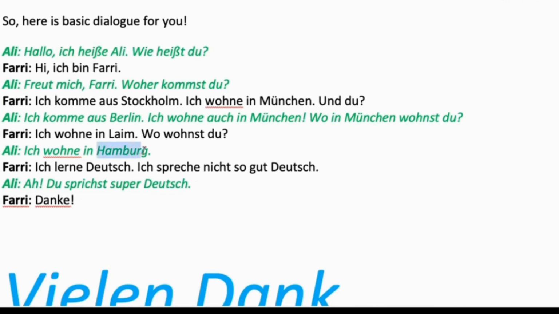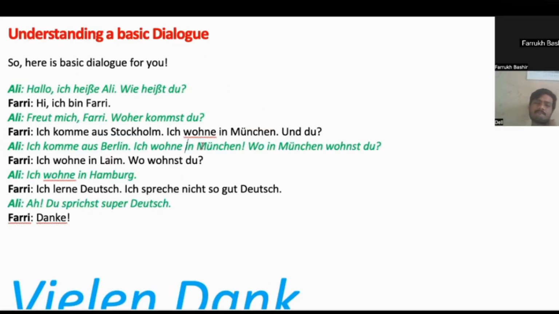Good. I have just placed here a name for Hamburg, which means we can change the place here. Ich wohne auch in, and in place I can write here Hamburg. Ich wohne in Hamburg. Wo wohnst du? Where do you live? Hamburg. So this is the phrase here. Okay.